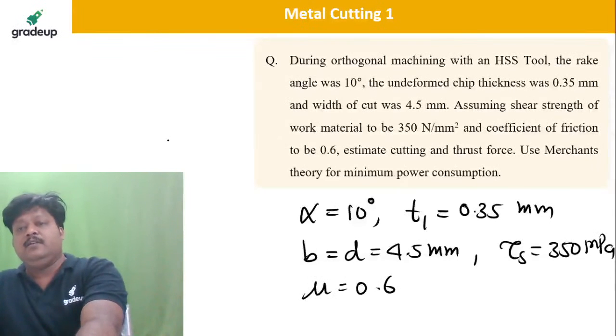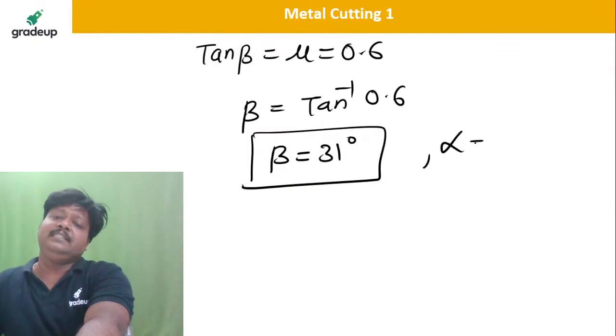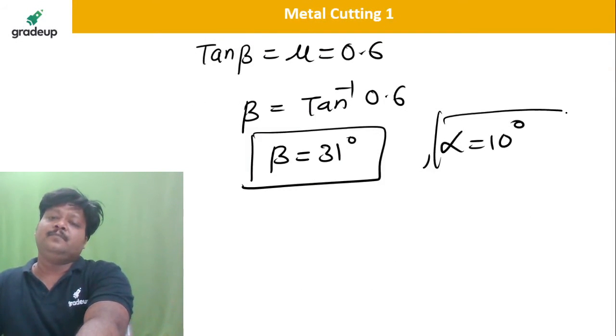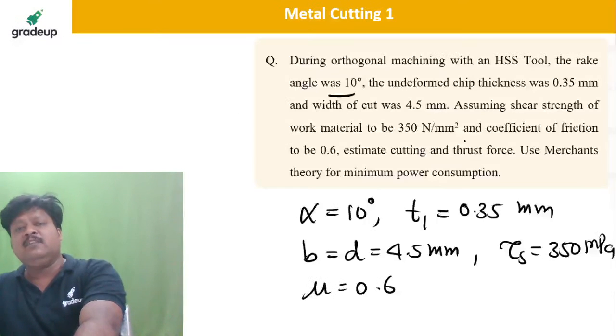Then the shear angle phi is remaining. Rake angle alpha is 10 degree. Chip thickness ratio is not given, and deformed chip thickness is not given, only undeformed is given, so some data is missing.